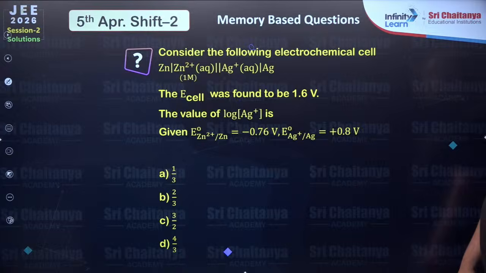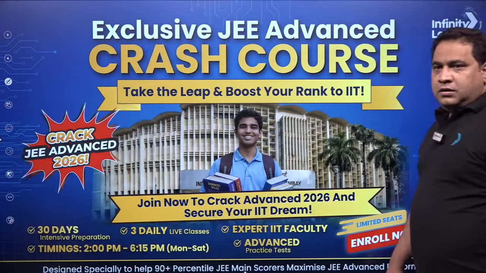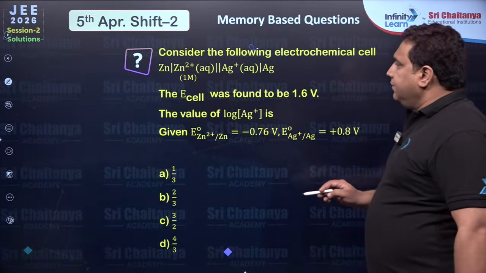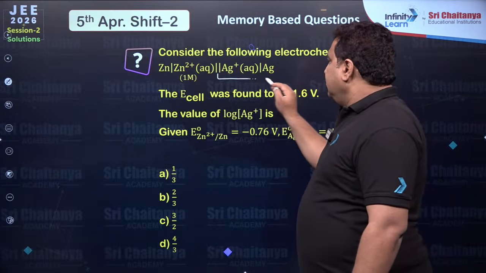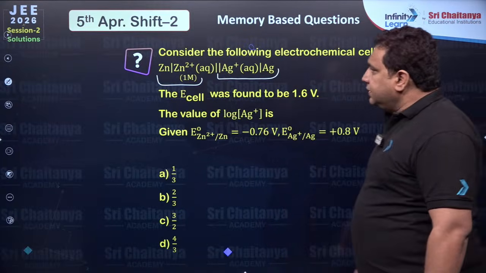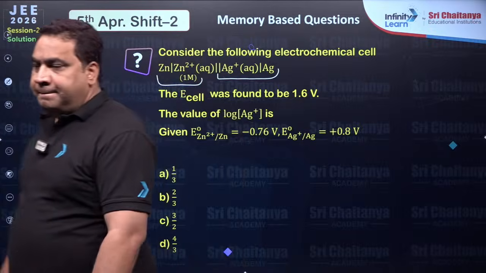Right. Next. Okay. Our last question is there. So here everybody can see this is a cell representation. So first step, what you have to do, tell me everyone.